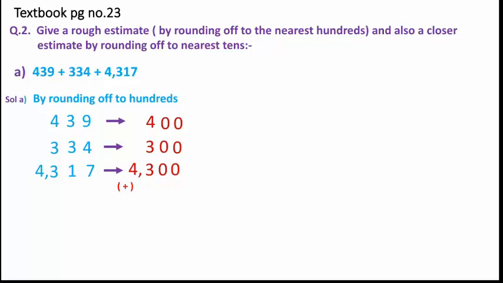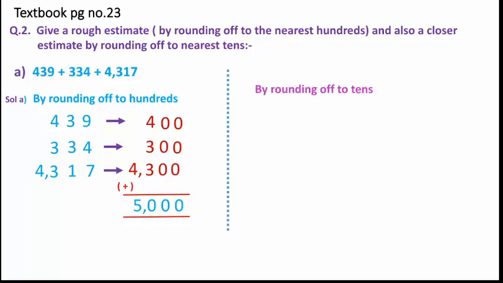Now what was the operation between all these three numbers? It was addition, so we need to mark that down and show it while doing the calculation. So now we will add all three numbers which we have got after rounding off to the hundreds place. While adding, we know, children, we start addition from the ones place. So when we add, we get 5,000. Clear? Okay.